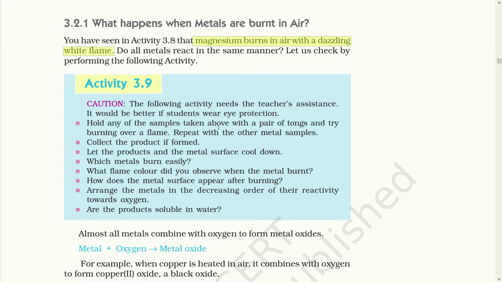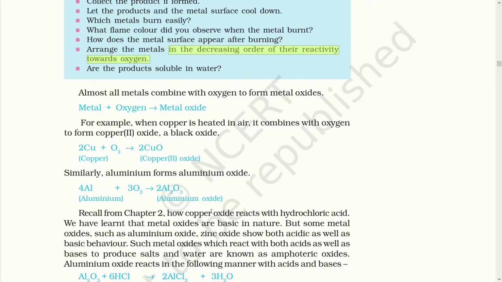Hold any of the samples with a pair of tongs and try burning over a flame. Repeat with the other metal samples. Collect the product if formed. Let the products and the metal surface cool down. Which metal burns easily? What color flame do you observe when the metal burns? How does the metal surface appear after burning? Arrange the metals in decreasing order of their reactivity towards oxygen. Are the products soluble in water?